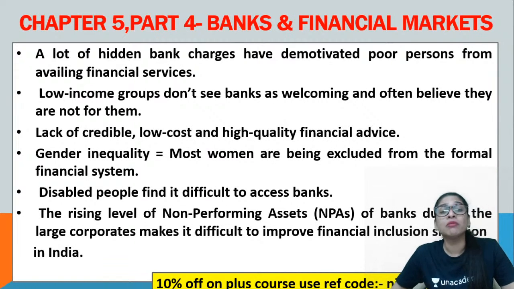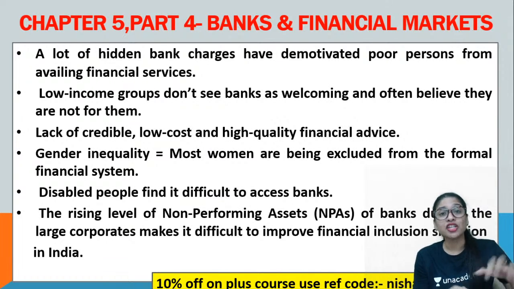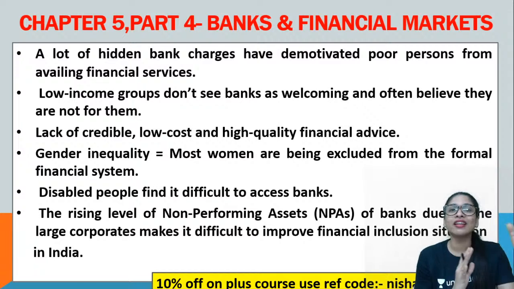Now, the specially abled people, the disabled people. Let us call them specially abled. They will find it difficult to access banks. So now they can do it via their phones or whatever. But then they should have knowledge regarding that. Only then can they come under the so-called inclusive strategy, right?